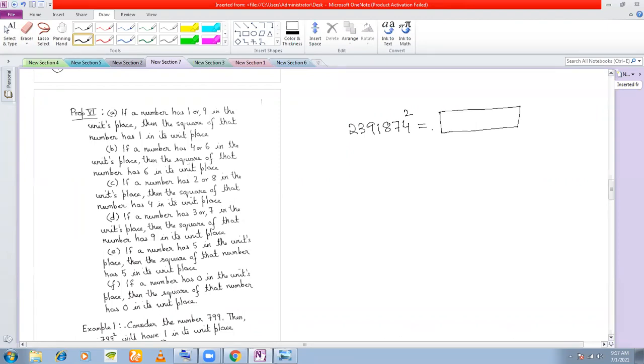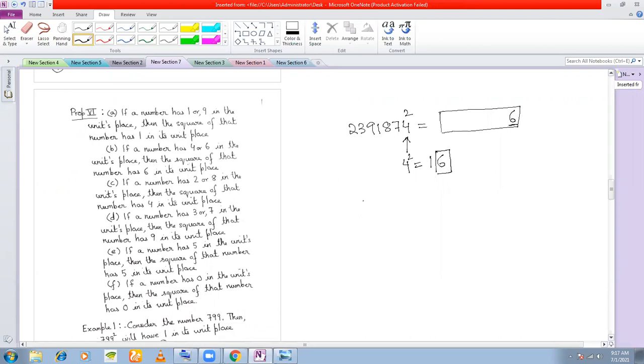But what I can definitely say just by looking at the number is that if I square 4, I'll get 16, and you see a 6 in the unit space. That means the units digit here will definitely be 6. Whatever the other digits are, the units digit will always be 6.